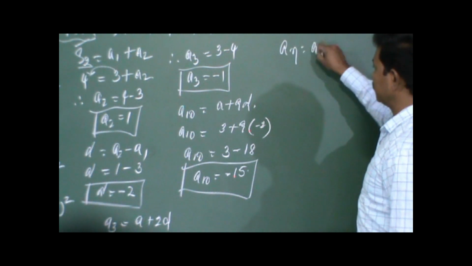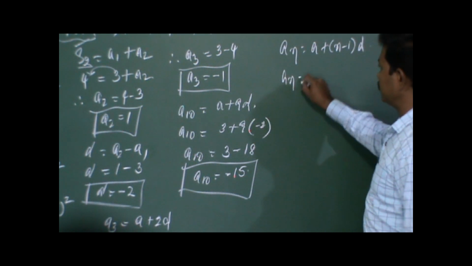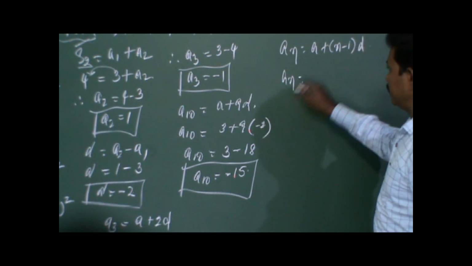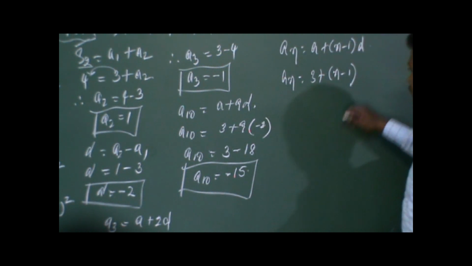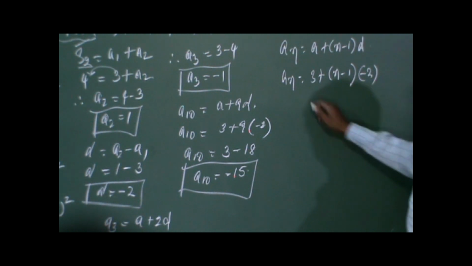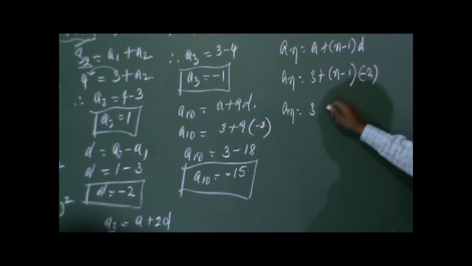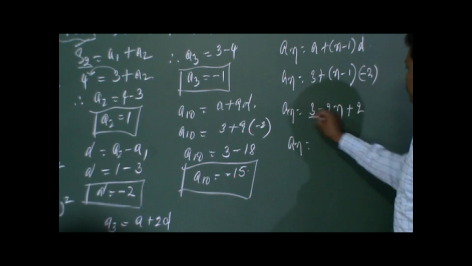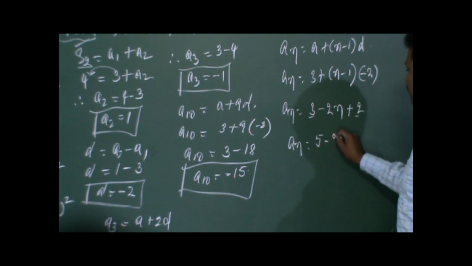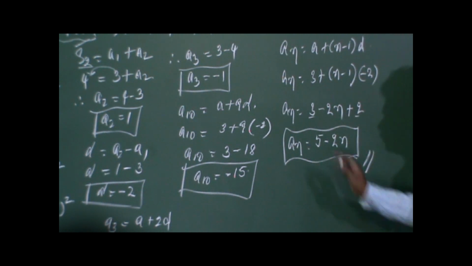An is equal to A plus n minus 1 into D. So An is equal to A is 3 plus n minus 1 into D is minus 2. So nth term is equal to 3 minus 2 into n, that is minus 2n, minus 2 into minus 1 is plus 2. So nth term is 3 plus 2 is 5 minus 2n. So this is the nth term. It's a very simple problem.